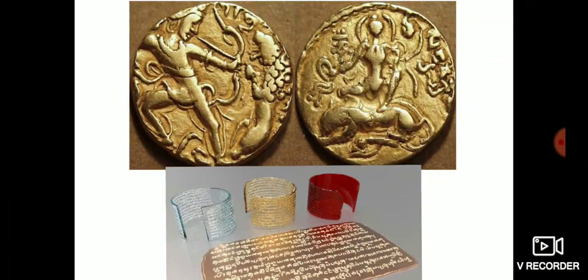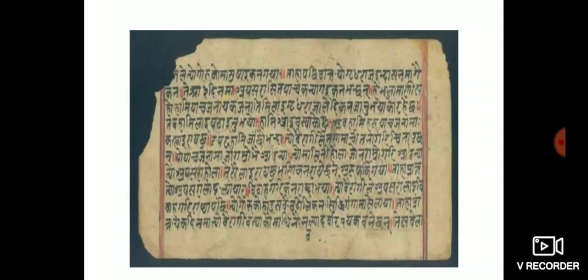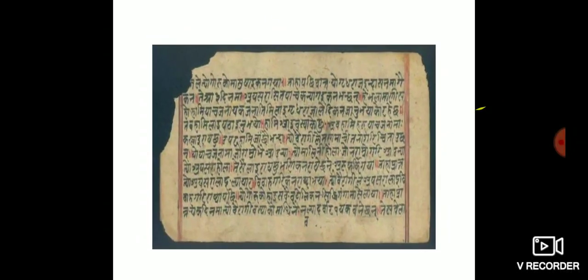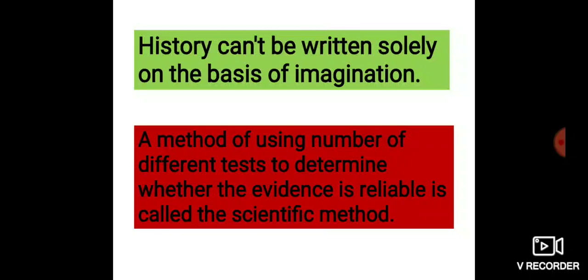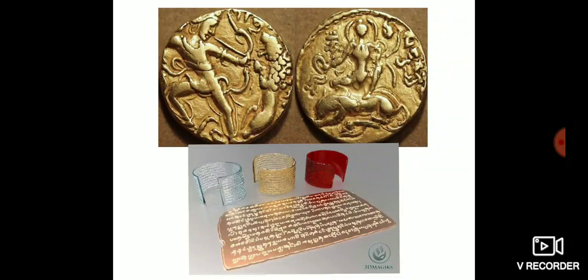This is a written source, because this was written. Understood? Material source, written source, and oral source means the songs or the ovis. All these are the oral source.